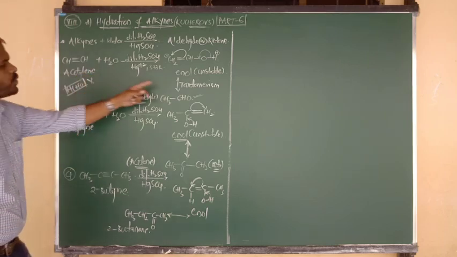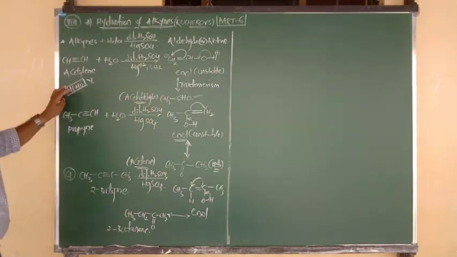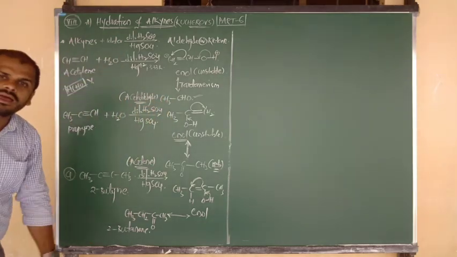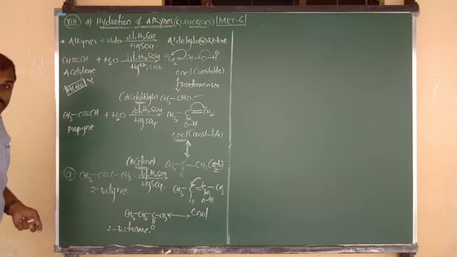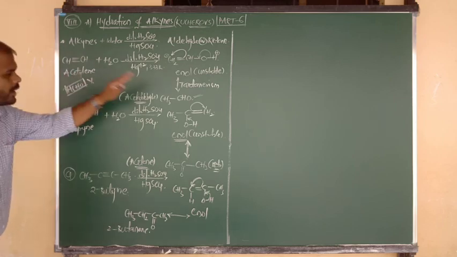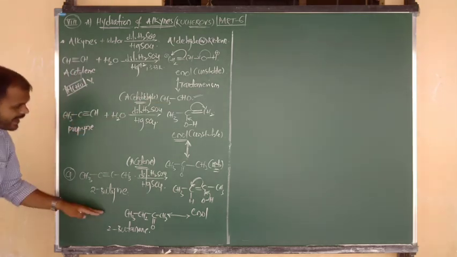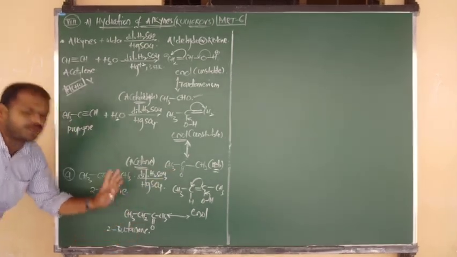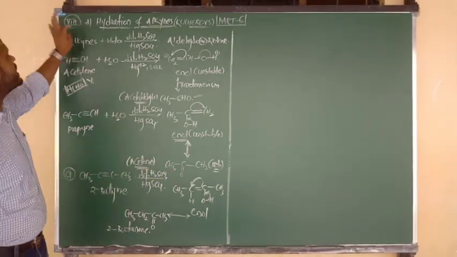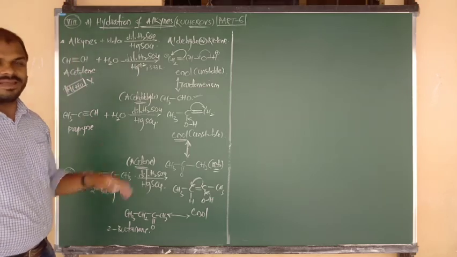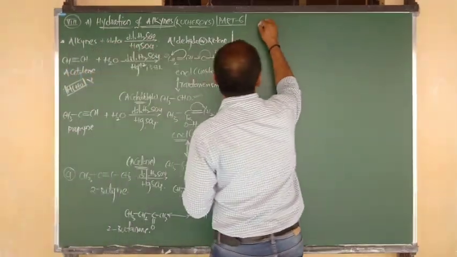For HCHO, a minimum of 2 carbons is required. Formaldehyde cannot be prepared by the hydration of alkyne or Kucherov's method. And one more condition: only acetylene will give the aldehyde; all other alkynes will give what? Ketone is the product. This is the conclusion from the 8th method A. Now the 8th method B,